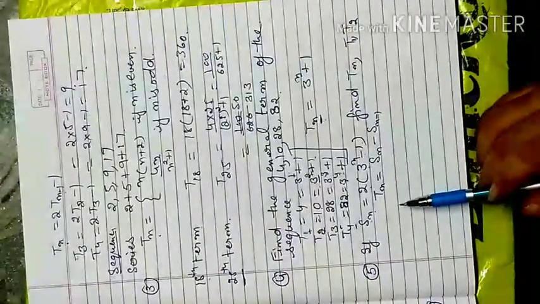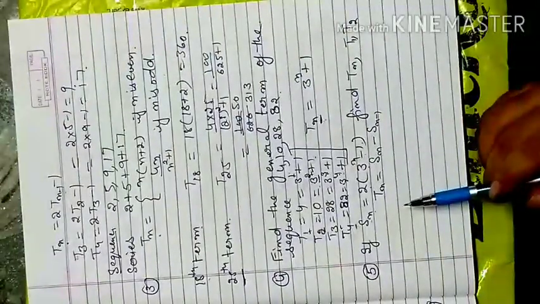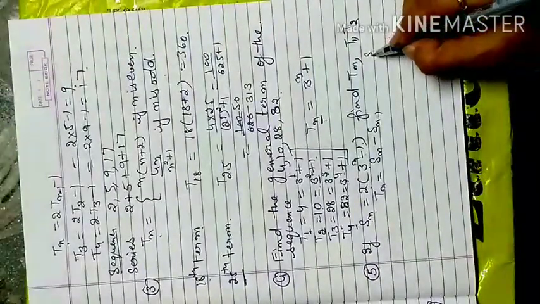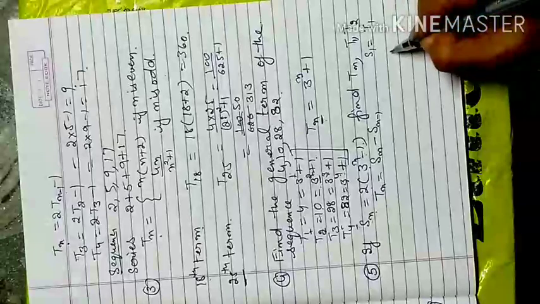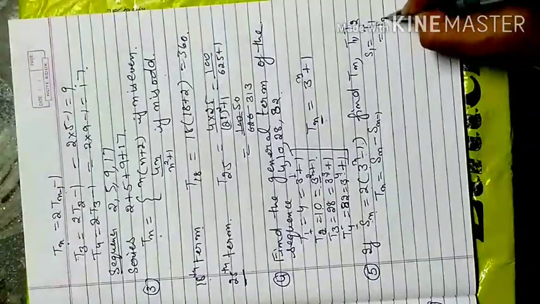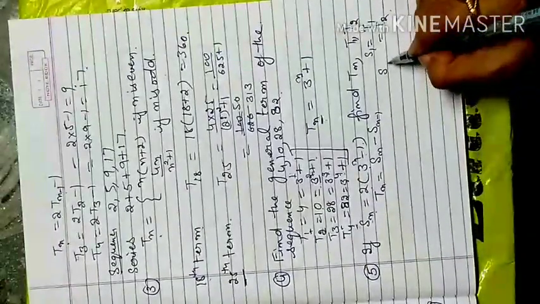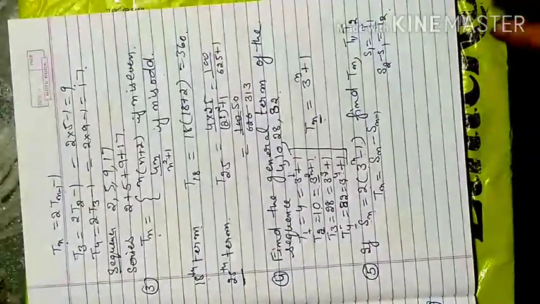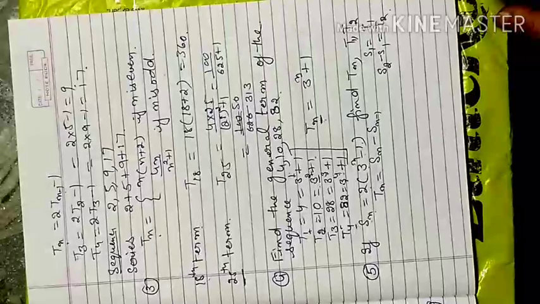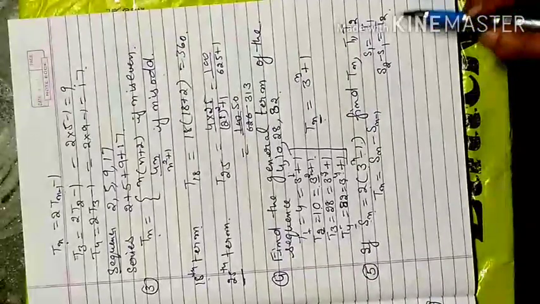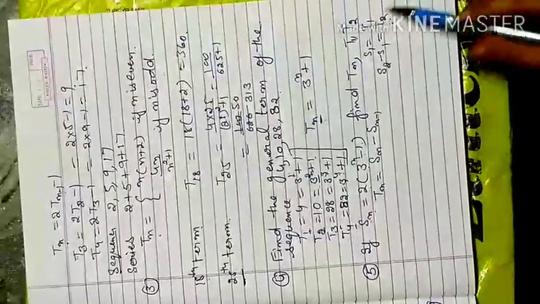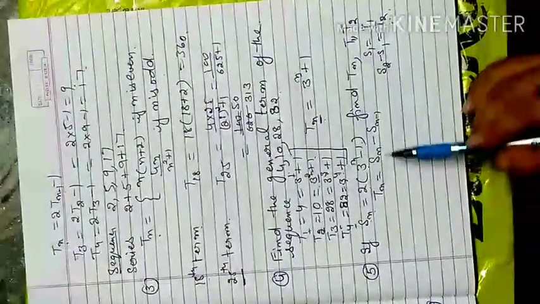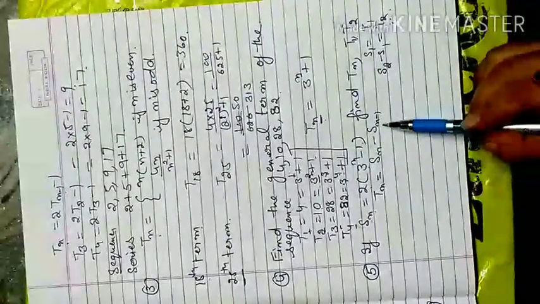So this is a lengthy process. According to that, if we apply the formula, suppose you have S1, S1 means your term 1. If you are going to find term 2, that is the sum of 2 terms, you have to subtract the sum of 1 term. It means the first term is subtracted from the sum of two terms, which gives you the value of the second term. So according to that, my formula is generated: nth term is equal to Sn minus Sn minus 1.